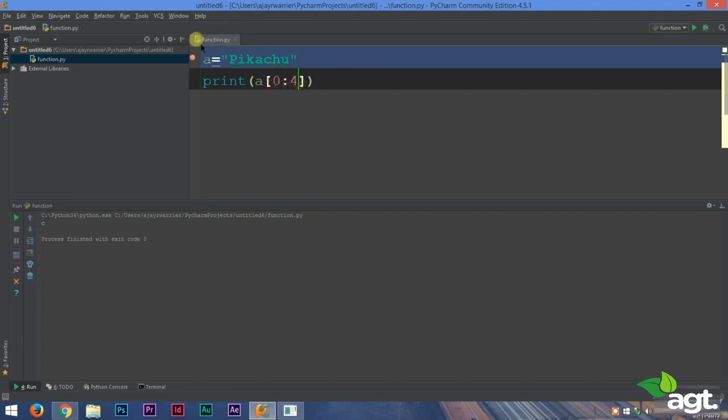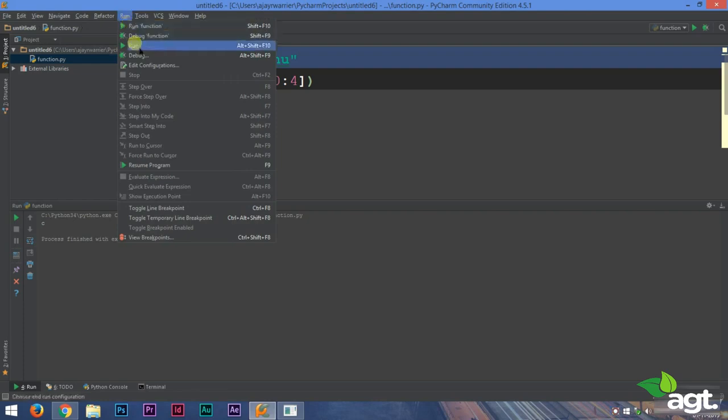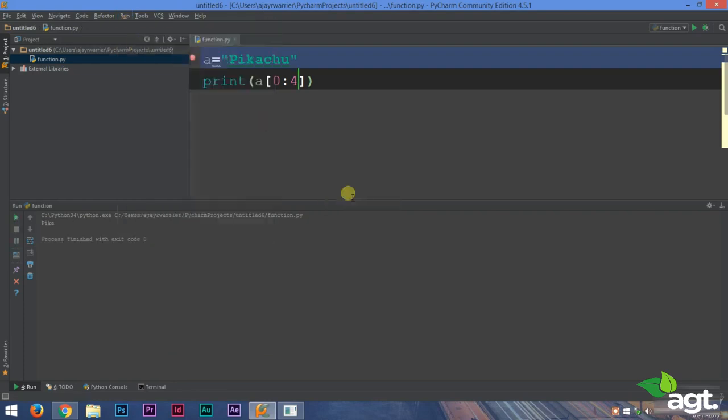0 colon 4, and let's see what happens. We'll run this, and we just got the Pika part. P-I-K-A part. So what this does is that it will print all the letters from 0 to upper limit minus 1, that is 0 to 3. Why 3? The counting starts from 0, right?